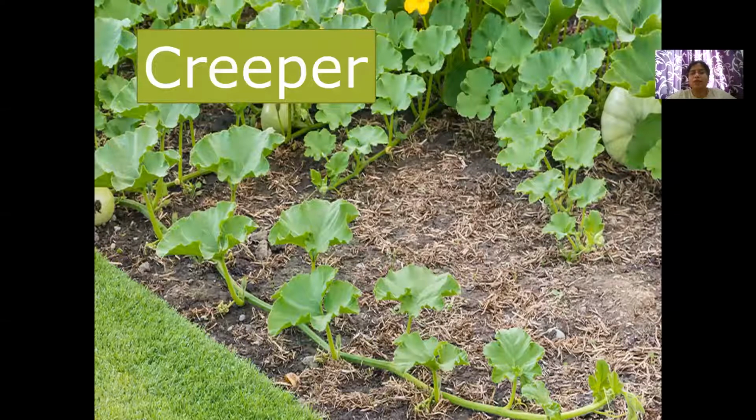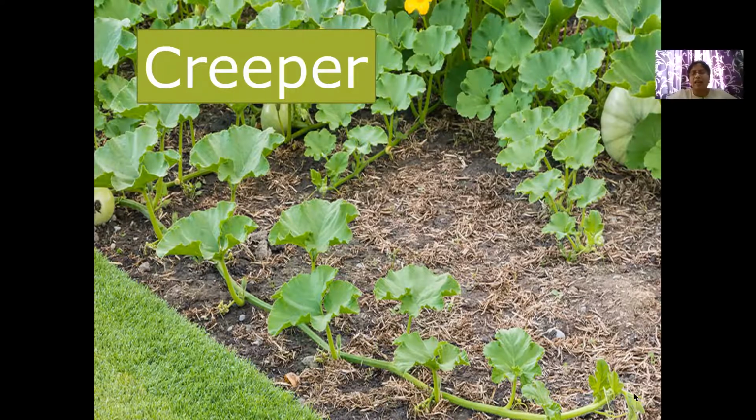Next, we shall see about creepers. Now, again, what is the meaning of the word creeper? Creep means just to move around or grow on the ground only. You cannot stand, but you can spread across, to crawl around. So you can see on your screen, children, see the plant. Is it standing straight? No, right? You can just see here, follow my mouse pointer. See how this plant's stem is just spreading on the ground itself.